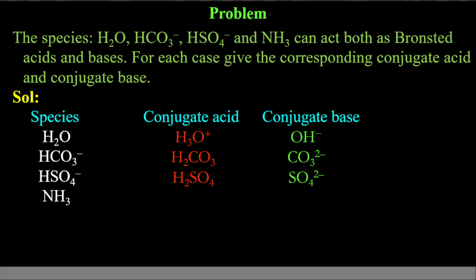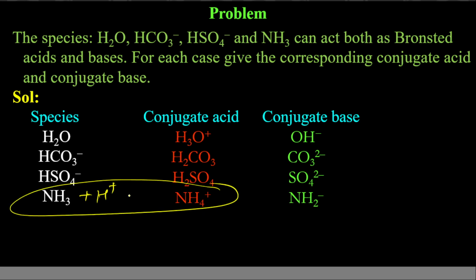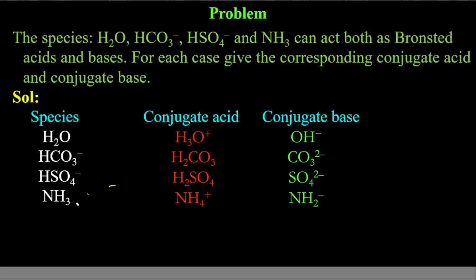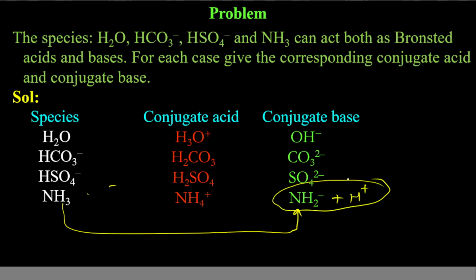Next one, NH3. When NH3 acts as base, it means it will accept proton. When it accepts proton, it will give you NH4 plus. When NH3 donates proton, it will give you NH2 minus. Remember, the charges have to be balanced. So if you consider this one, this is plus H plus. It accepts because it is acting as base for this one. But if you are considering this one, it will donate H plus. So the sum of charges here again is 0. Okay, here it was 0.